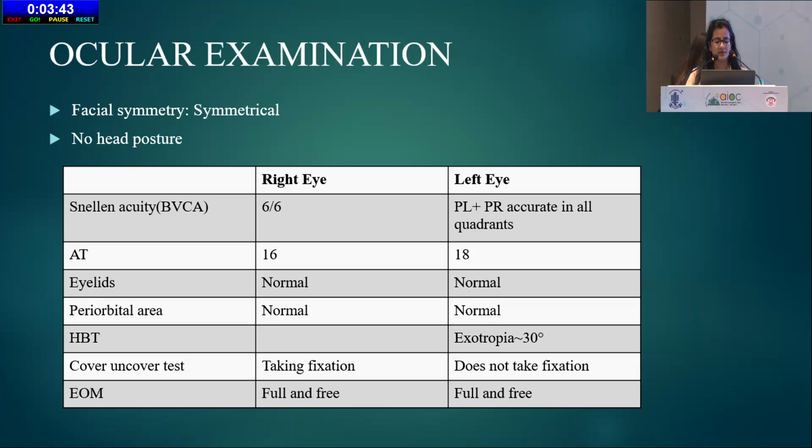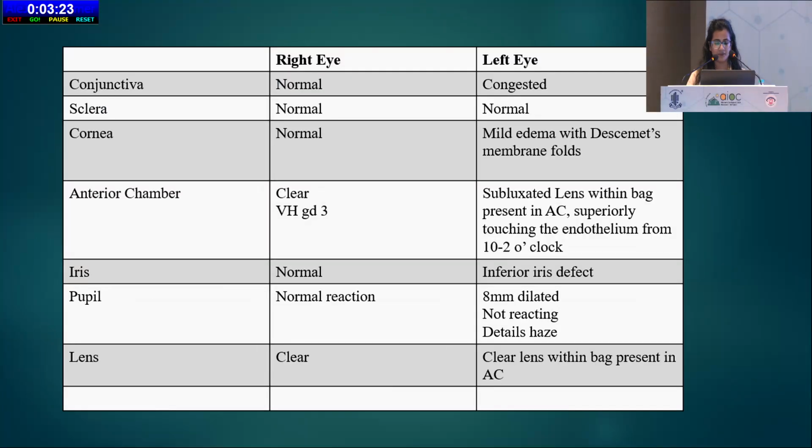Systemic examination was normal. On ocular examination, right eye BCVA was 6/6. In the left eye, he had PL positive, PR accurate in all the quadrants. Tensions were normal. On HBT examination in the left eye, there was approximately 30-degree exotropia, but the left eye was not taking any fixation, and extraocular movements were full and free. Conjunctiva in the left eye was mildly congested.